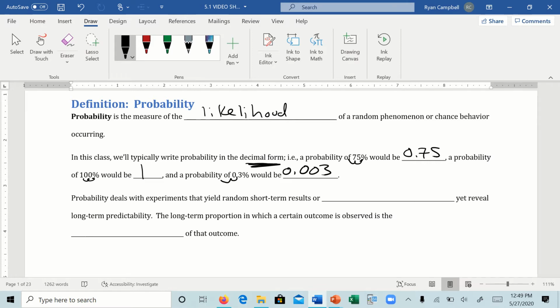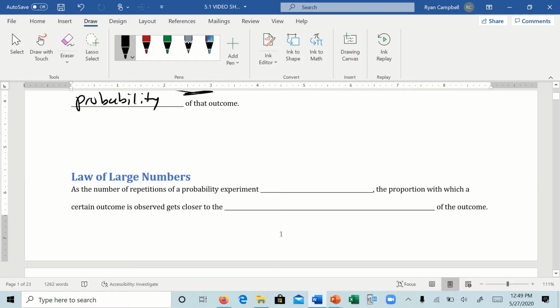Probability also deals with experiments that yield short-term results or outcomes, yet reveal long-term predictability. The long-term proportion in which a certain outcome is observed is called the probability of the outcome. So if you do an experiment over and over and over again, you keep doing it, you should get the probability of that outcome. And this is what we call the law of large numbers.